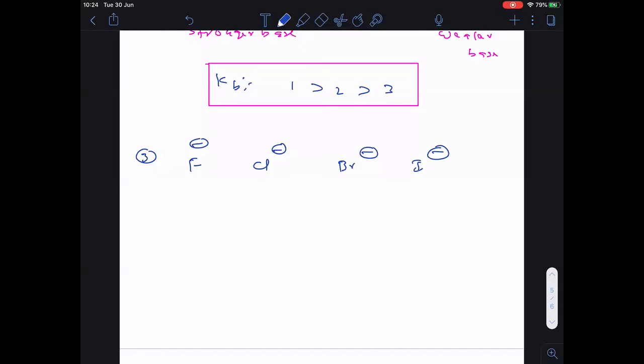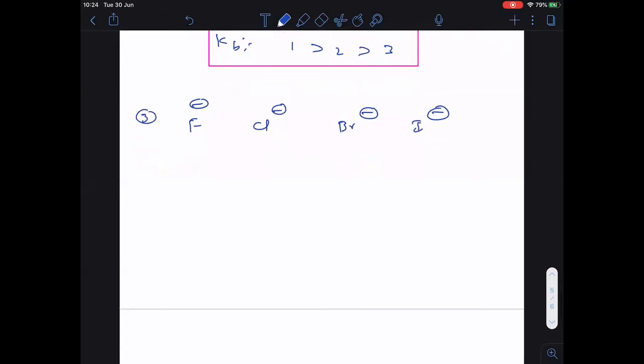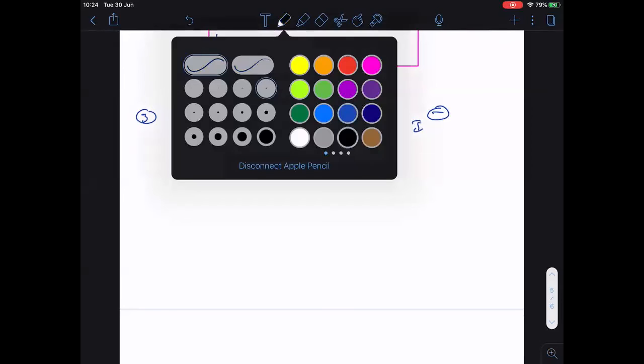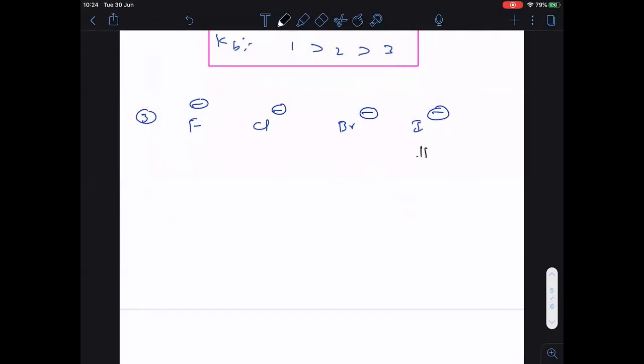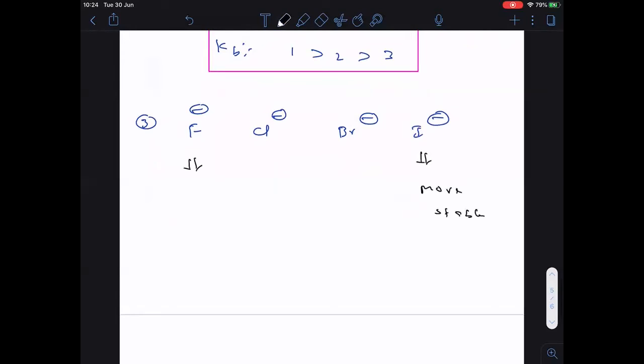You know negative charge is more stable on large sized atoms. So here I can write that in case of iodine, negative charge is more stable, and in case of fluorine, negative charge is less stable.